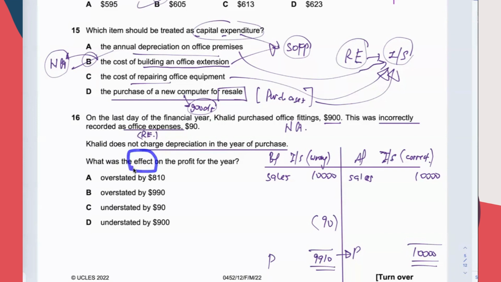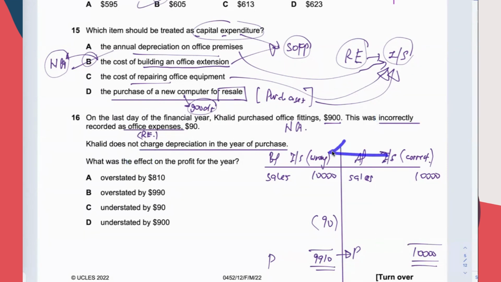If they don't tell, it must be about effect of error, because they describe a mistake and then ask what is the effect of it. So this question is looking for effect of error.